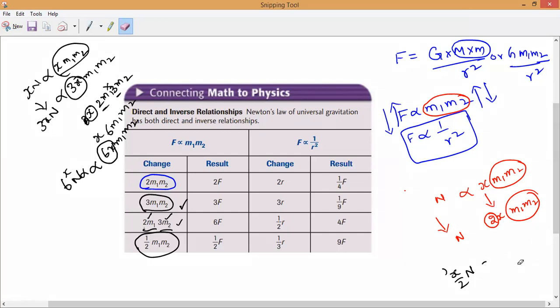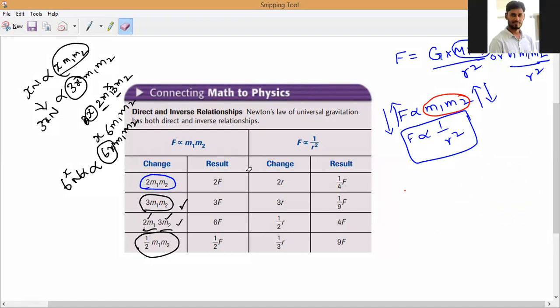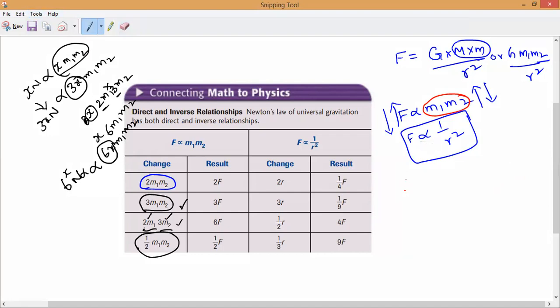Now you can go with the distance between their centers. This is different. So now how it is different, why it is different, let us see. Now you can notice here first distance becomes how many times, Ra? R becomes 2R. Is it yes or no, guys? So now let us see how it will be done. Initially bodies are at some distance. This is M1 and this is M2. Now initially they are at R distance.